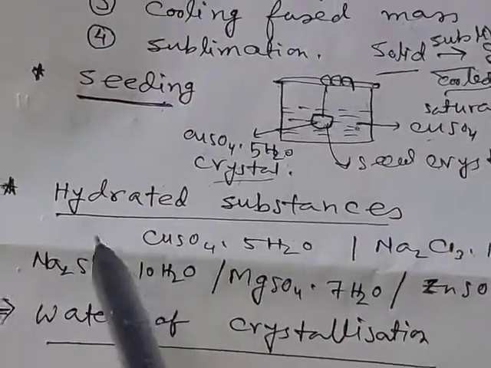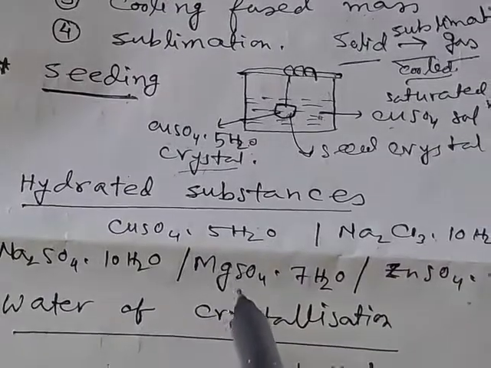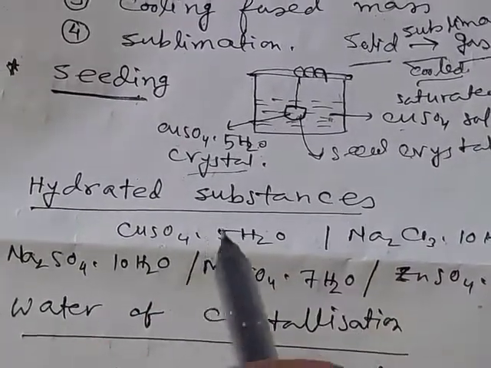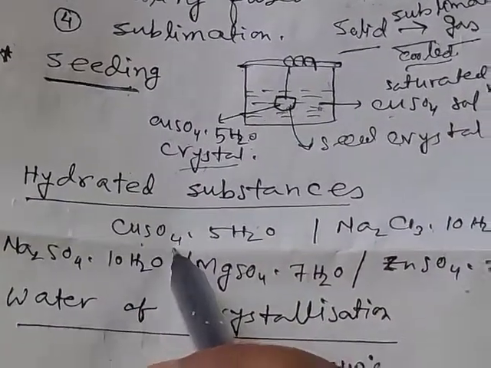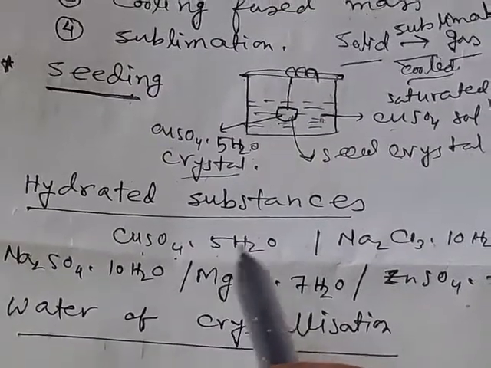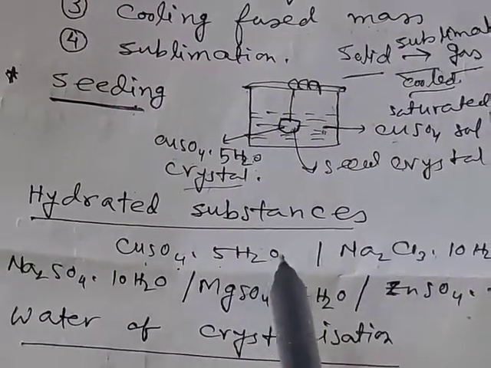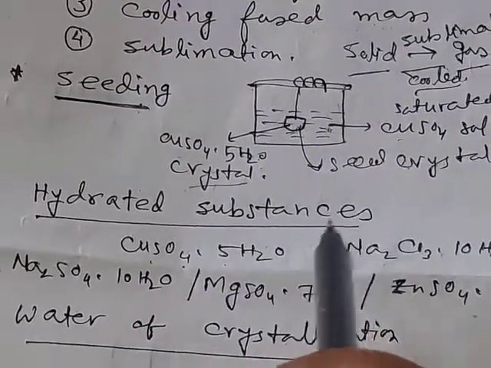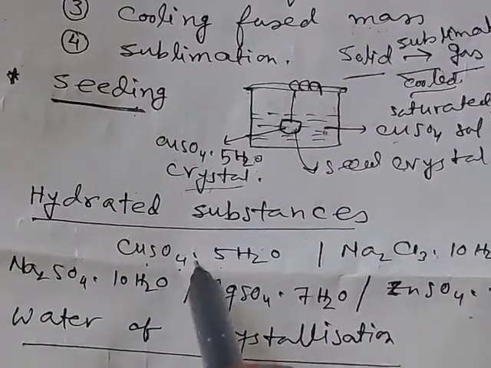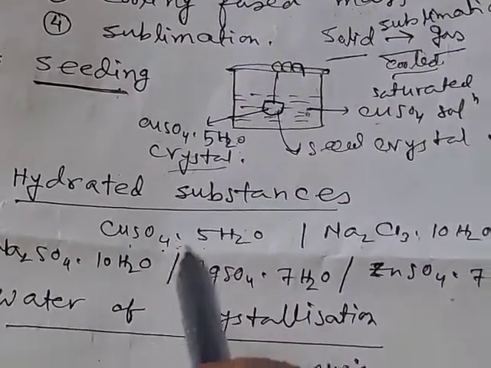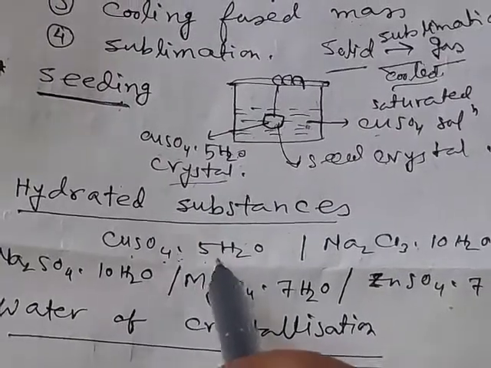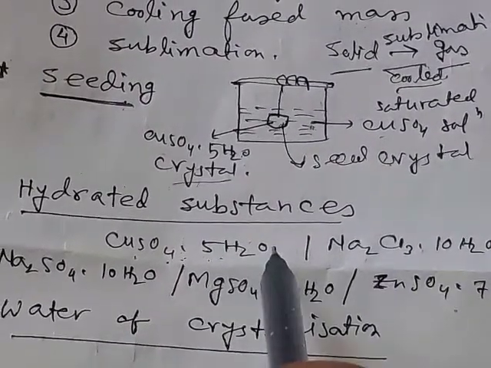Now, hydrated substances. Which substances are hydrated substances? The substances which remain attached with a definite number of water molecules. Though this attachment is very weak, they always remain attached to a definite number of water molecules.